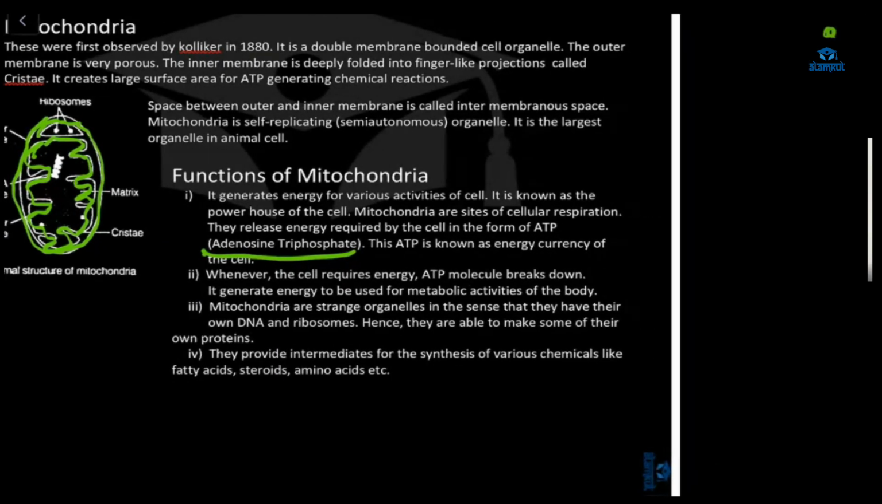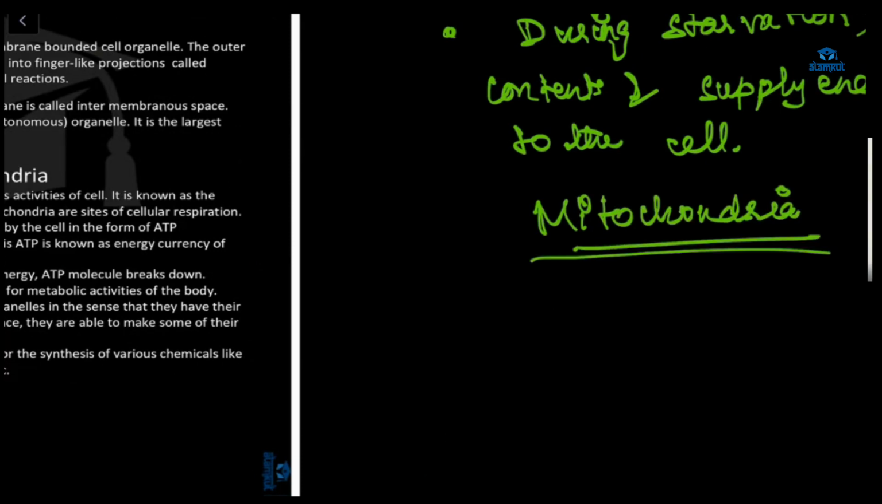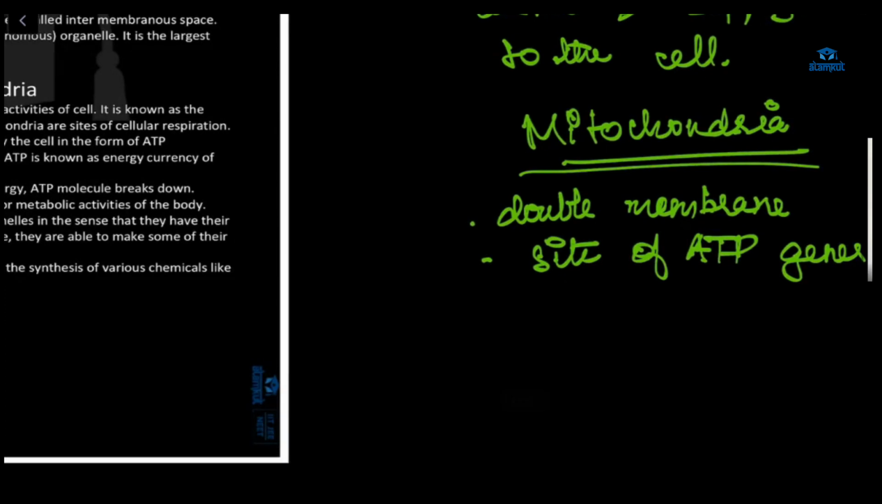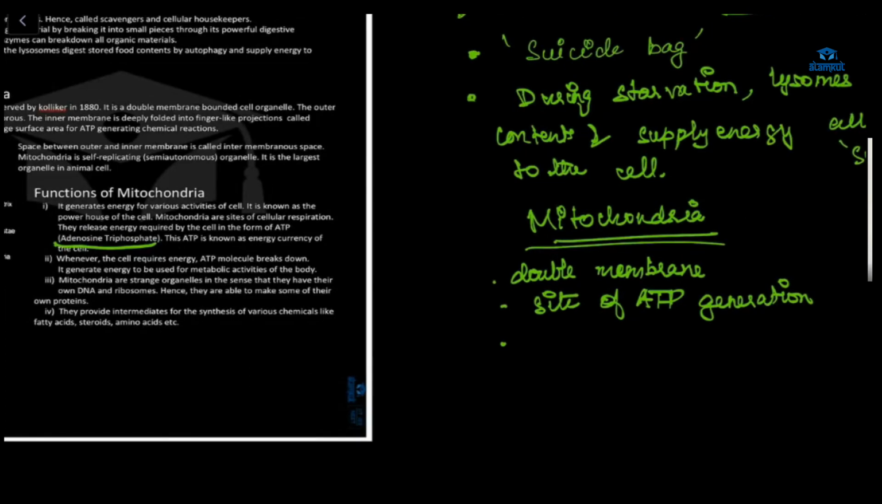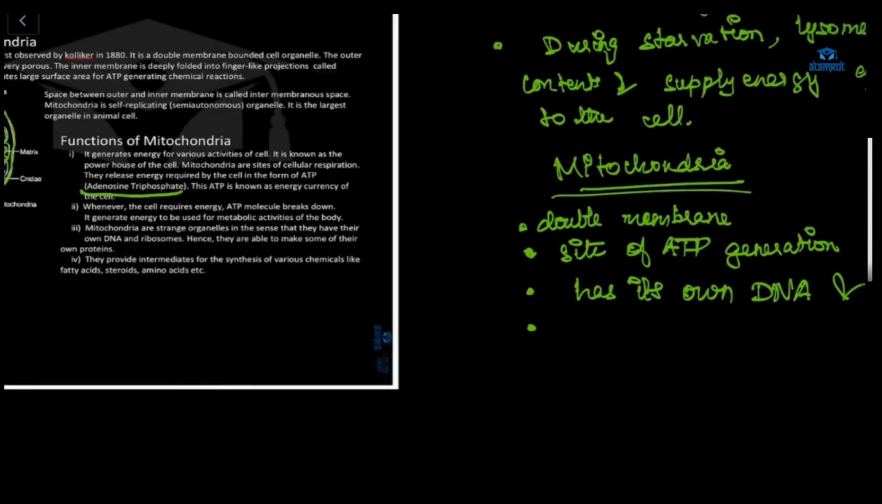And one more thing: mitochondria has its own DNA and ribosomes. Mitochondria is double membraned, the site of ATP generation. Because of its own DNA and ribosomes, it is able to make its own protein, and it provides intermediates for the synthesis of various chemical reactions like fatty acid, steroid, amino acid.